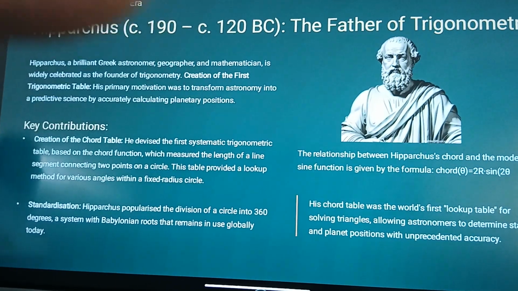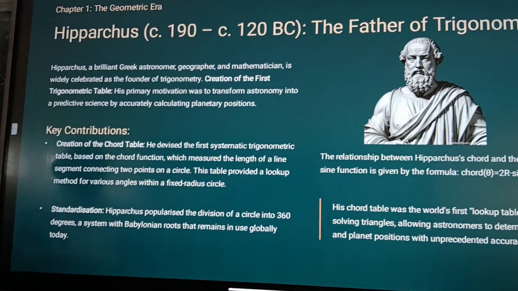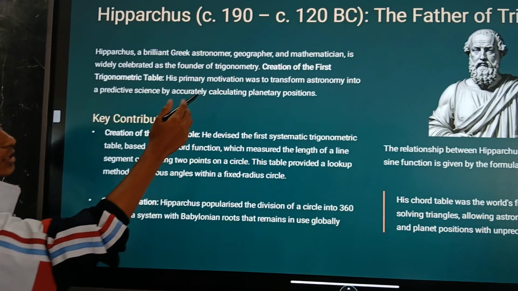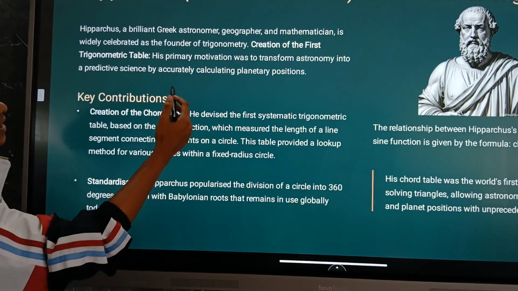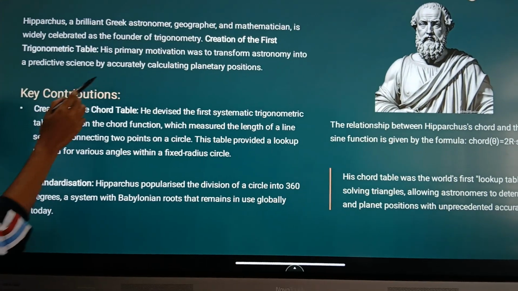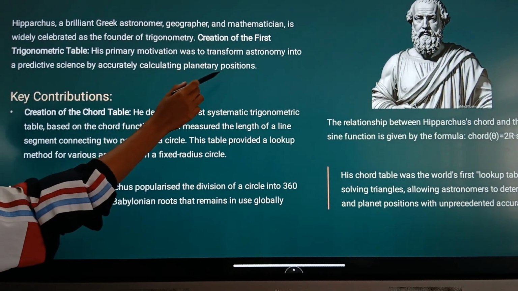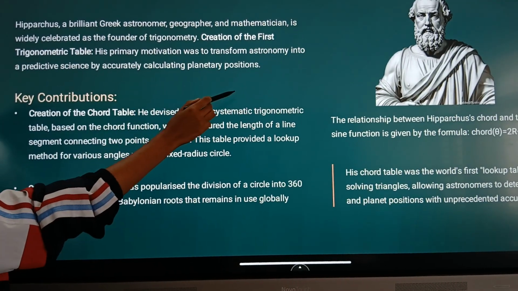First, we have the geometry era, which is the ancient era. Hipparchus, a brilliant Greek astronomer, geographer, and mathematician, is widely celebrated as the founder of trigonometry. He is also known as the father of trigonometry. His main contribution was the creation of the trigonometric table, the very first table. His primary motivation was to transform astronomy into a predictive science by accurately calculating planetary positions.